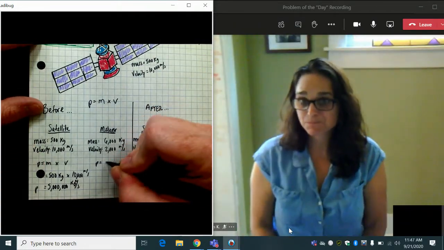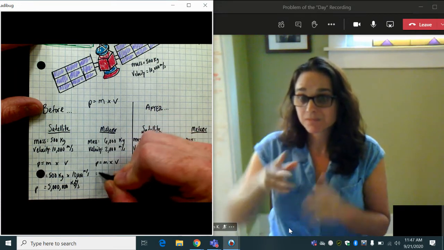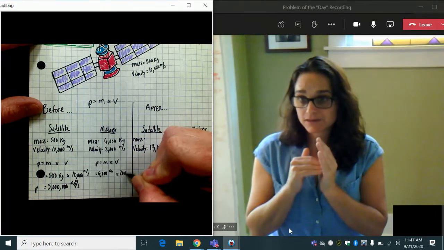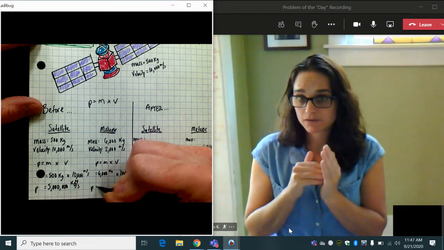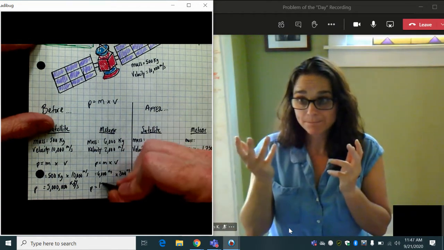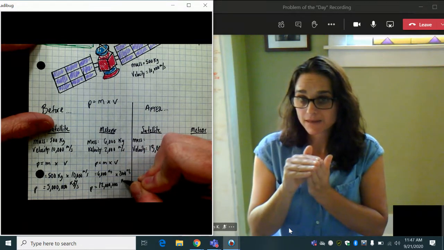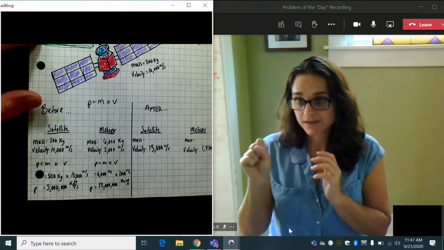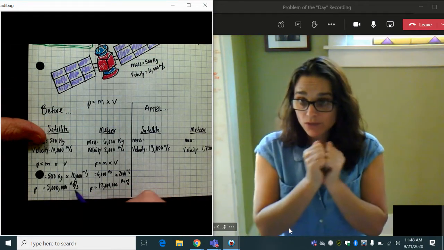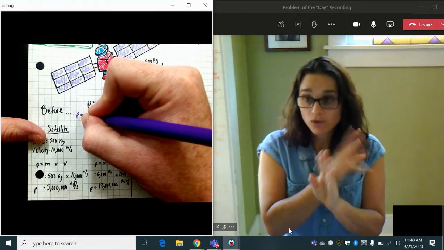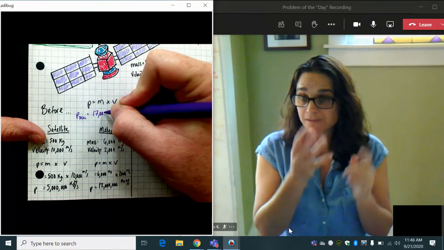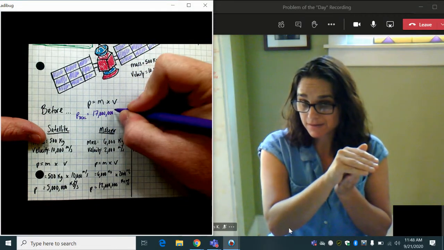Similarly, we could do the same thing. p equals m times v, 6,000 times 2,000. And we would find that the momentum of our meteor is 12 million kilograms meters per second. So in total, if I added these two numbers together, before, we would have a total momentum of 17 million kilograms meters per second.